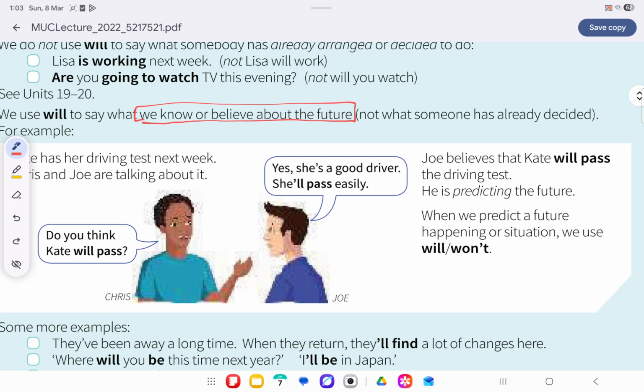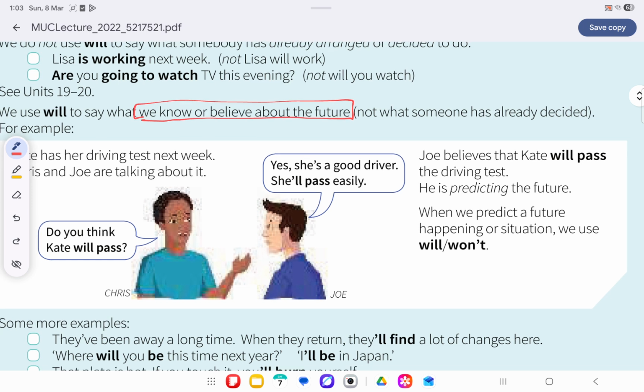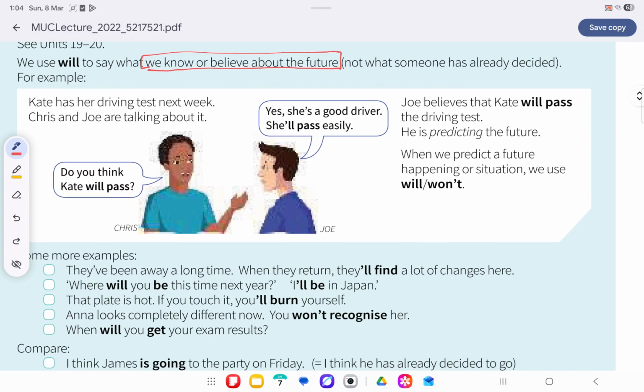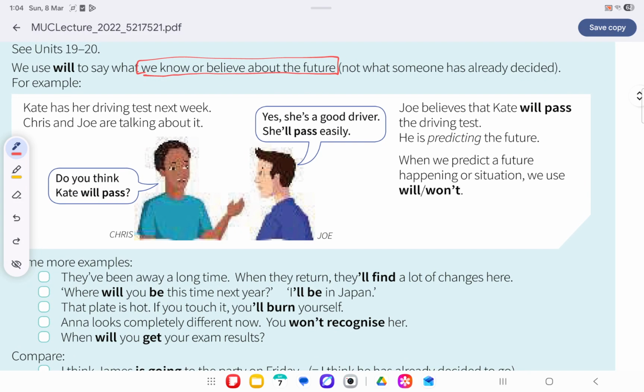Here we read the second use of will and shall: we use them if we know or believe something about the future. When we predict a future happening or situation, we use will or won't.